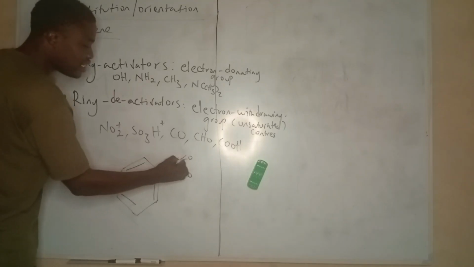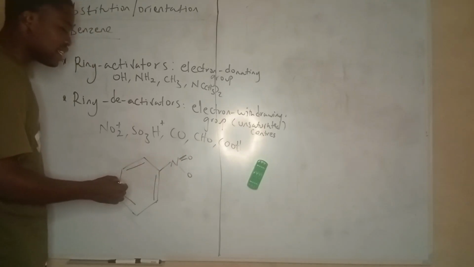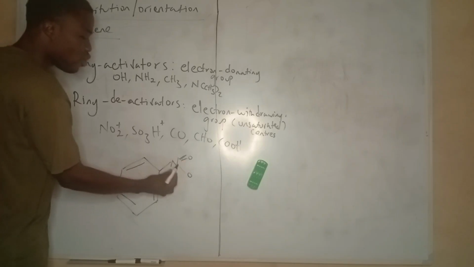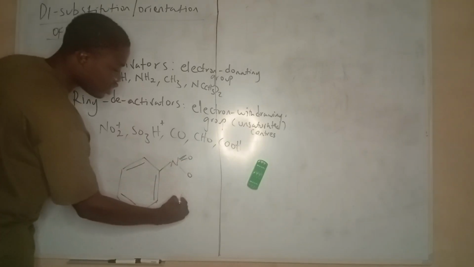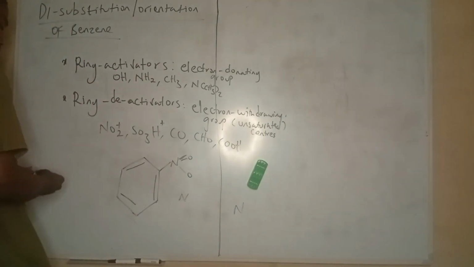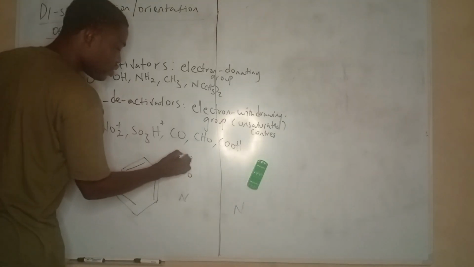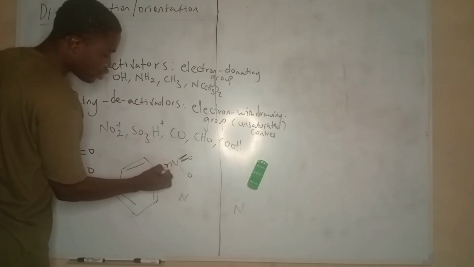So what happens is this NO2 group is electron rich and has the ability to maintain this, because NO2 already has resonance. That means the double bond distribution is not equal. So I'm supposed to have something like this, N with a positive charge here, a single bond here, double bond O. Yes, so resonance can occur. But to maintain the ring, to maintain this double bond, it withdraws electrons to itself from the benzene ring.